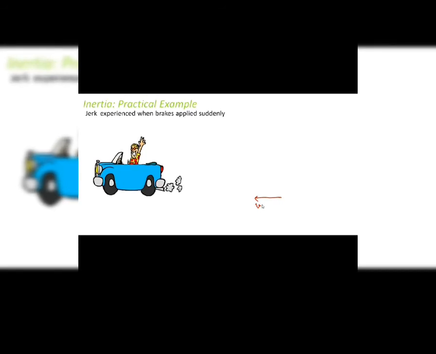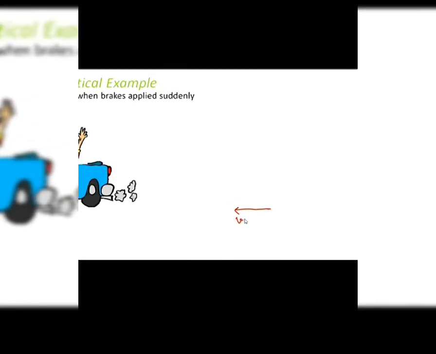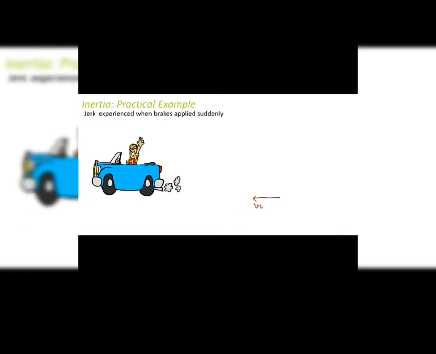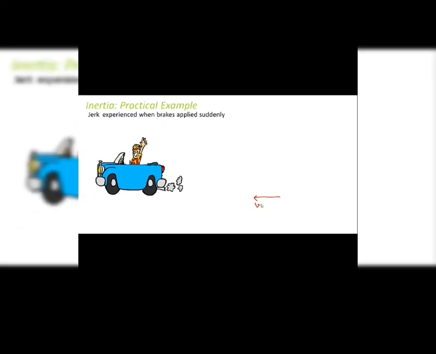That is because initially the car was moving with uniform velocity. So, for the car, its current state of motion is the uniform velocity v, and it wants to move with this velocity v. But when you suddenly apply brakes, the car resists. The person sitting inside wants to be in their current position. So the man is trying to stay in his current position, but the car is moving forward, and as a result, the person experiences a jerk. So every object tries to retain its current position.